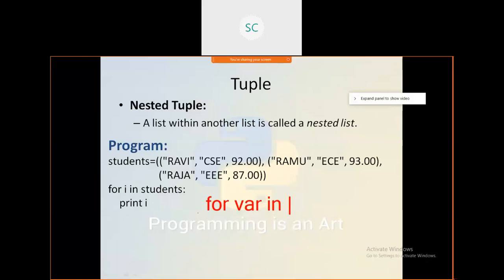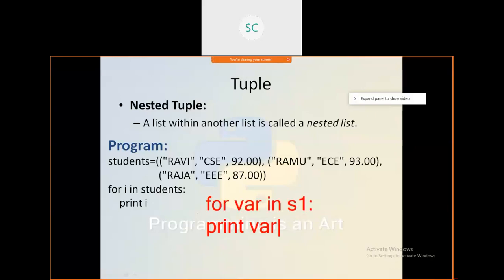Here you can take any sequence: a list, a tuple, a set, a range. Suppose here I already have the sequence students. I am considering S1 as the variable. Then I want to repeat all the elements, so just print that variable here. It will get all the elements from the tuple.